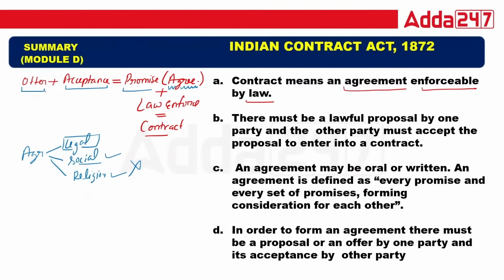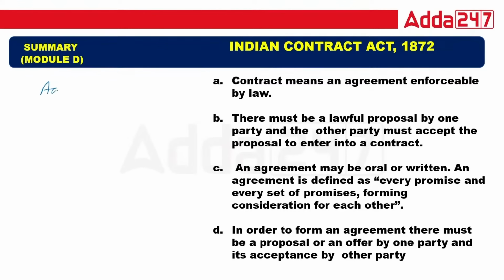But in a legal agreement, if Nikita ma'am is offering you the car and you accept but you do not give the money and you have taken my car, then in that case you have breached a legal agreement, and I can file a case against you. So what is an agreement? Offer plus acceptance. Enforceable by law means any one party can file a case. That is called a contract. This is the basic formula of contract. So agreement plus law enforceability is equal to contract. This is the formula that is written here.